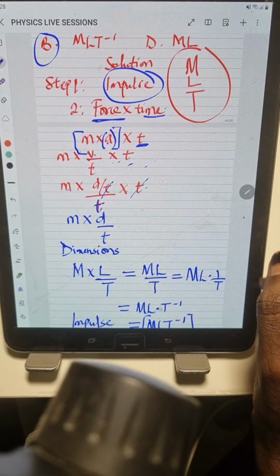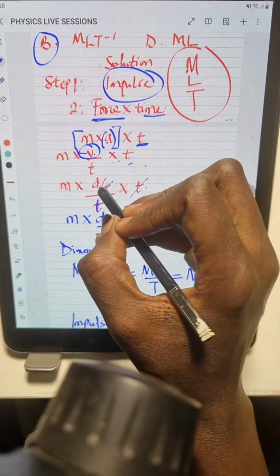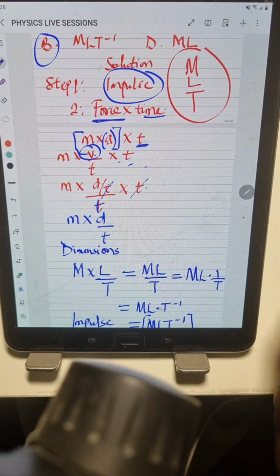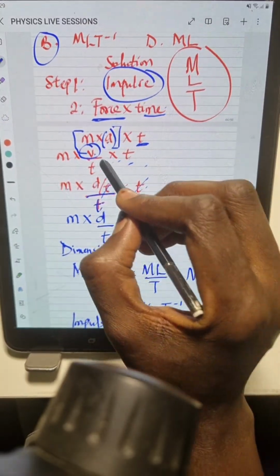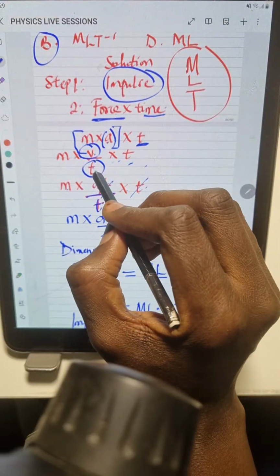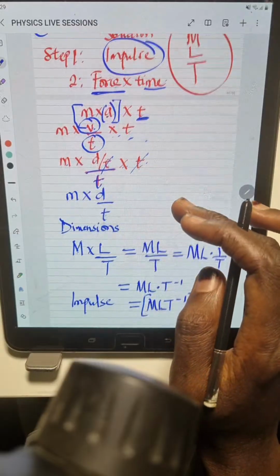Now I break down again. I ask myself again, what's the formula for velocity? Velocity is what? Displacement over time. So I'm left with mass times displacement over time, all over the time I had here. Don't forget this time here. Then times time, which is t.